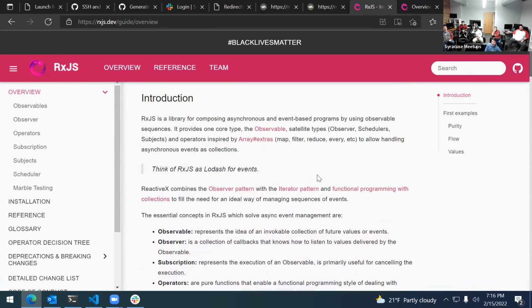And unfortunately, RxJS is notoriously difficult when it comes to finding information about it. In fact, the inventor of RxJS is quoted as having said, RxJS is difficult to learn. So, apparently they pride themselves on that. Once you know what you're looking for, the documentation is great at helping you discover new operators you can use. But here's a lowdown of why you would use this.